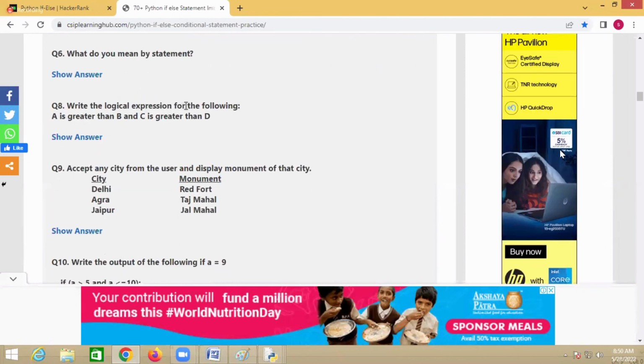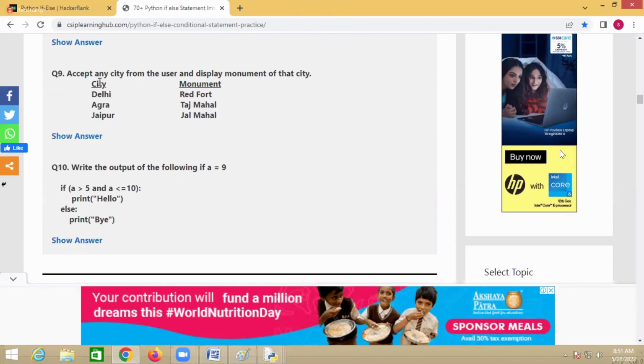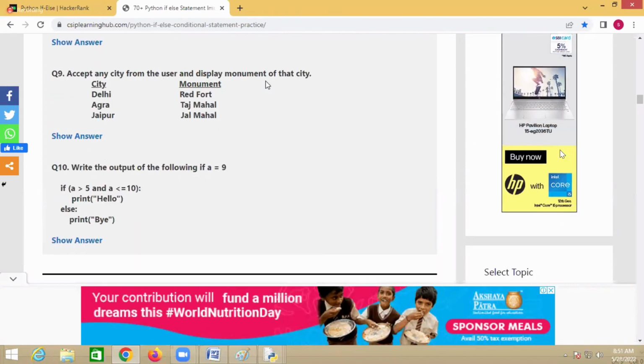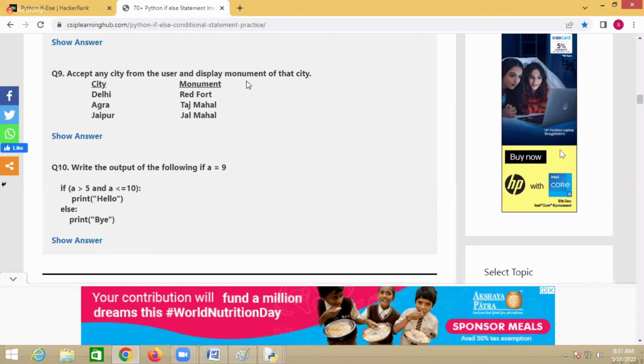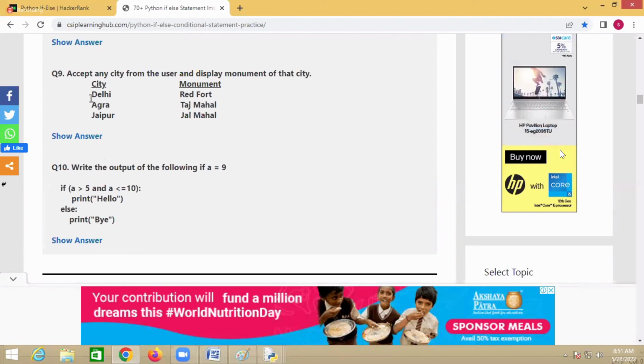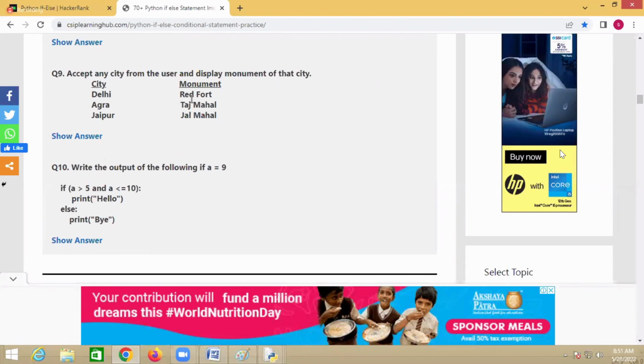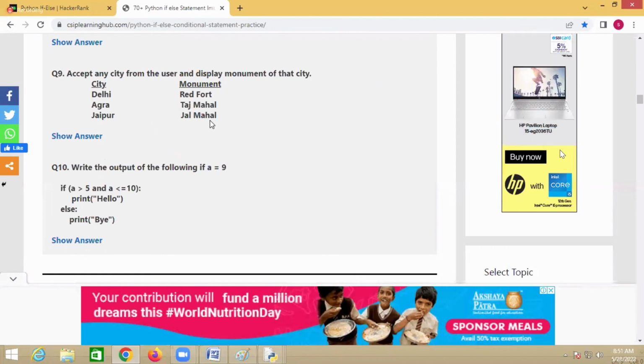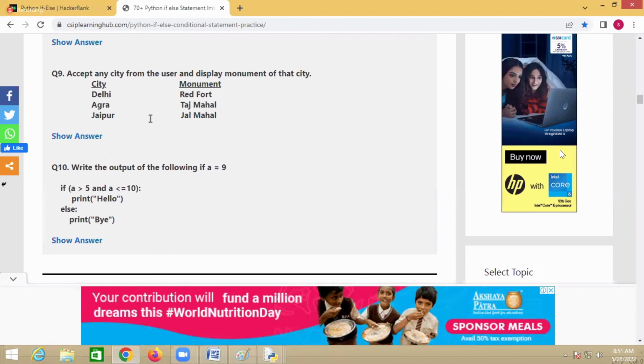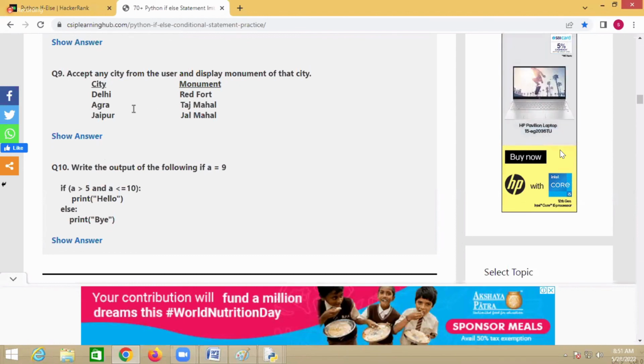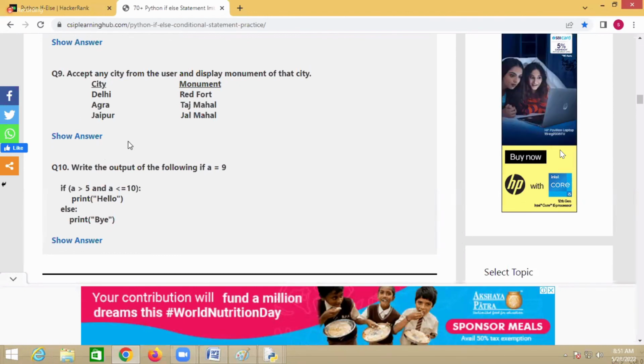Write a logical expression for this. Now see, accept any city from the user and display what it is famous for, right? City is Delhi, Red Fort. Agra is what? Taj Mahal. Jaipur is what? Jal Mahal. I don't know. Yes. Okay, right. These are also simple programs.